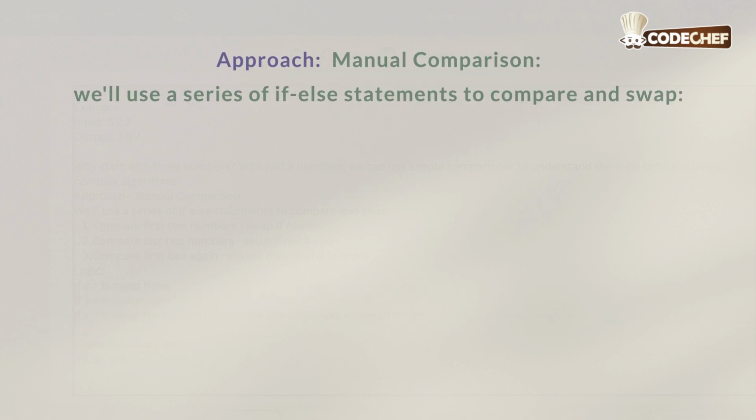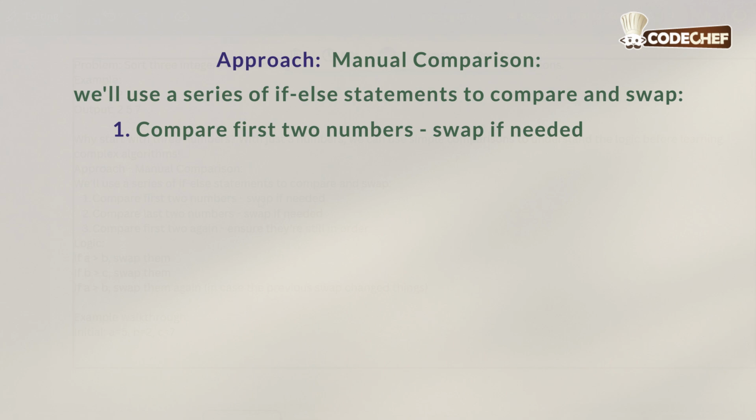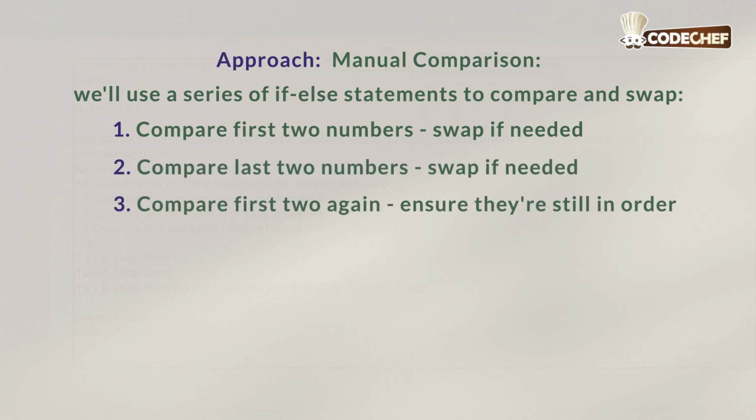So we'll do manual comparison over here. We'll use a series of if-else statements to compare and swap. First, we compare the first 2 numbers, swap if needed, compare the last 2 numbers, swap if needed, and compare the first 2 again, to ensure they are still in order. The logic is: if A is greater than B, swap them.